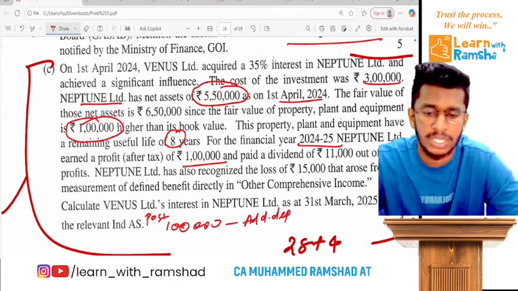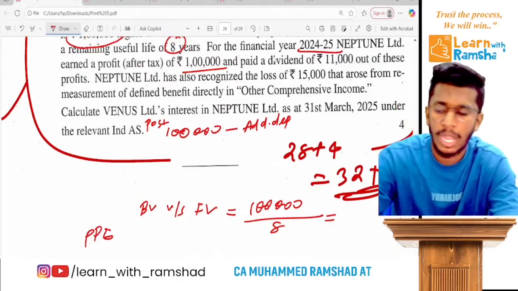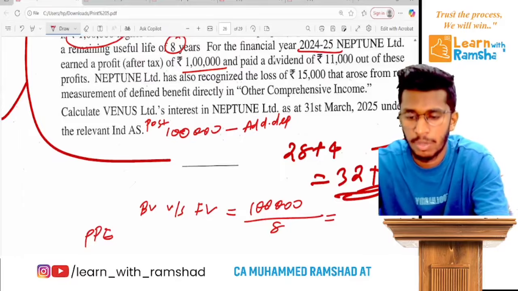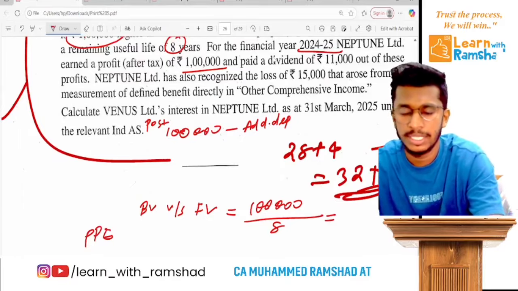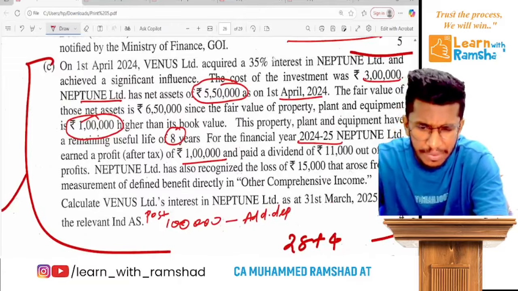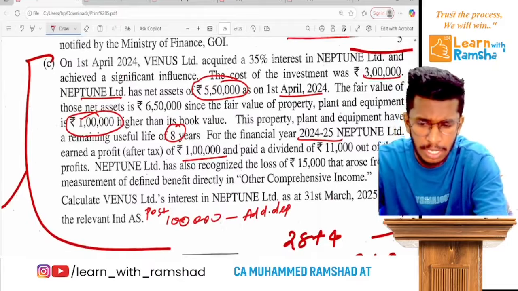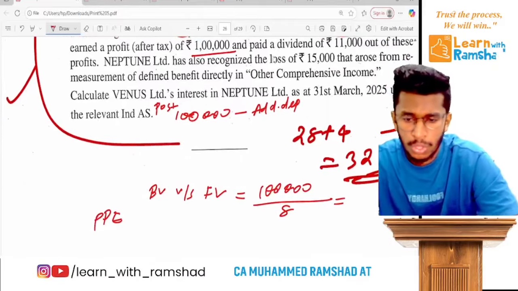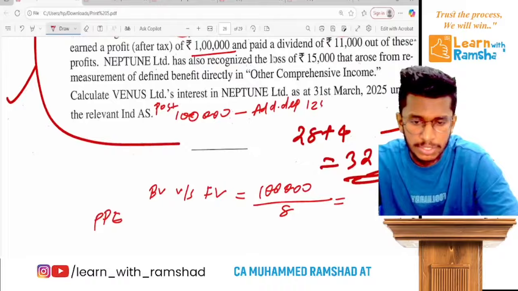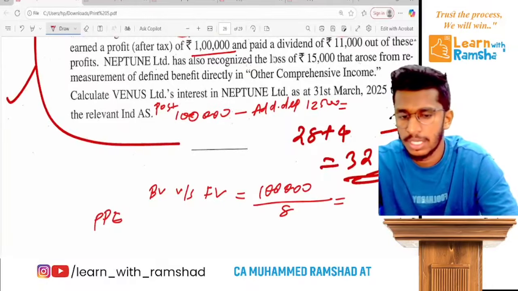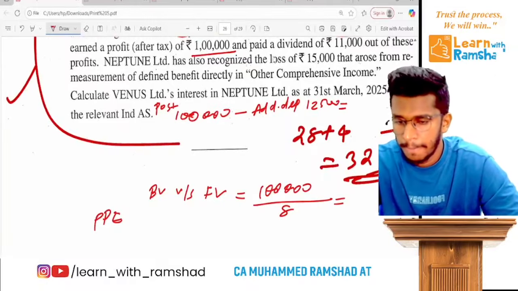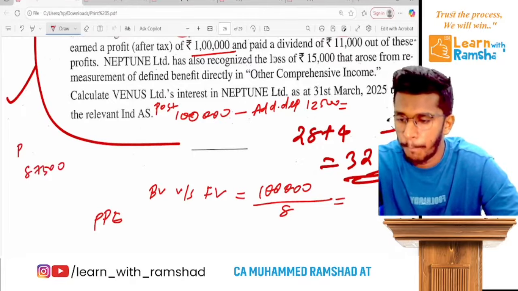How much is the additional depreciation? 1 lakh divided by 8, that is 12,500. So how much will you get? 87,500. That's the post profit.